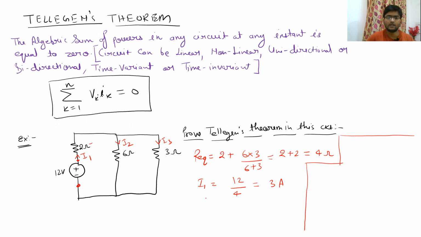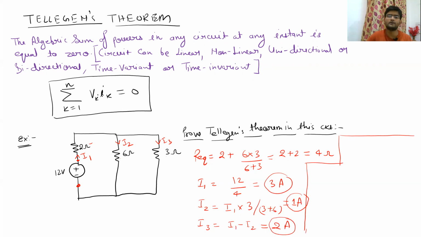Now, what can you tell me the value of I2? Using the current division rule, you can simply say that I2 is equal to I1 into 3 divided by 3 plus 6. So it will become I1 by 3, which is 1 ampere. And similarly, your I3 value will be nothing but I1 minus I2, which will be equal to 2 ampere. So we got our I1 value as 3 ampere, I2 value as 1 ampere, and I3 value as 2 ampere.